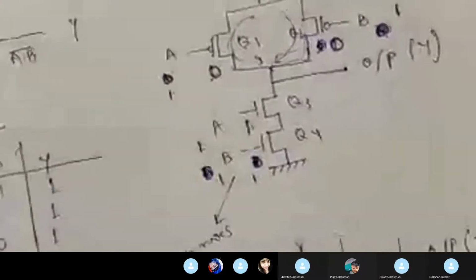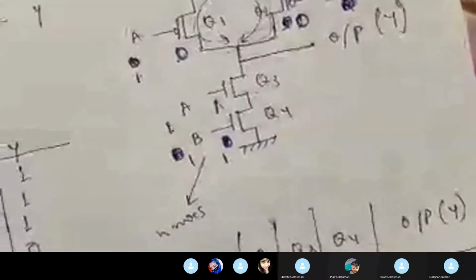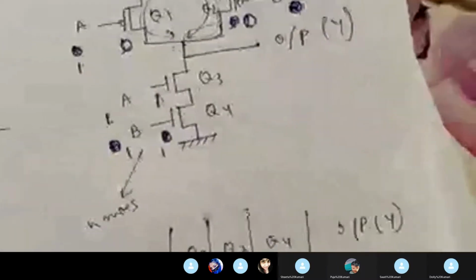So for the 1-1 combination, when both inputs are high, my Q1 transistor is off and Q2 transistor is also off, as both are becoming 0. But for Q3 and Q4, both are 1. So both the transistors will be on.